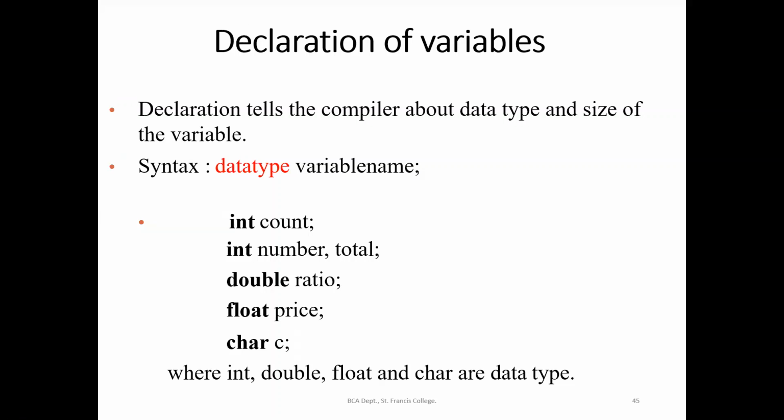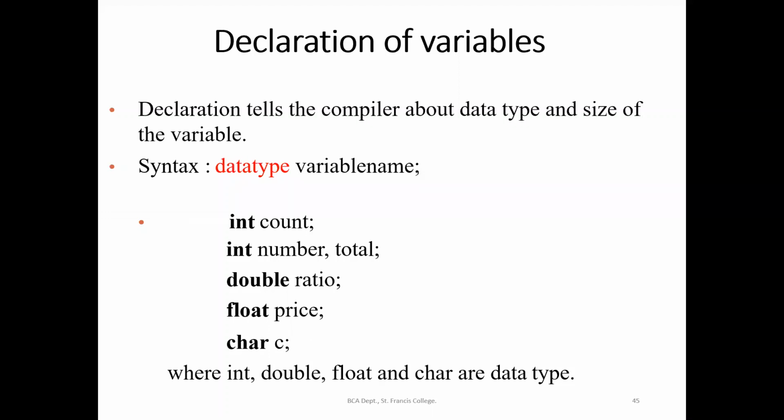Now, using these two, we are going to declare a variable. So if you join a variable name, or variable names are also known as identifier name, right? Variables or identifiers, along with the data type in which it has to be used in the program, that becomes the declaration of the variable. So after declaration of the variables only, in C programming language, we will be able to assign and also to use those variables in the program.